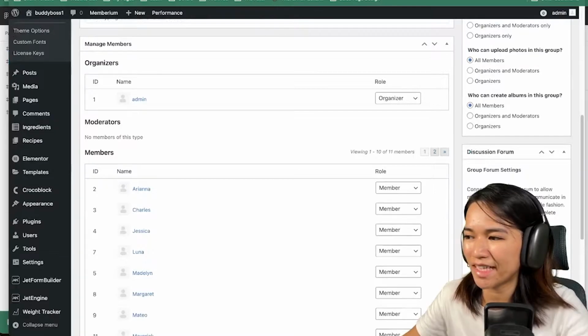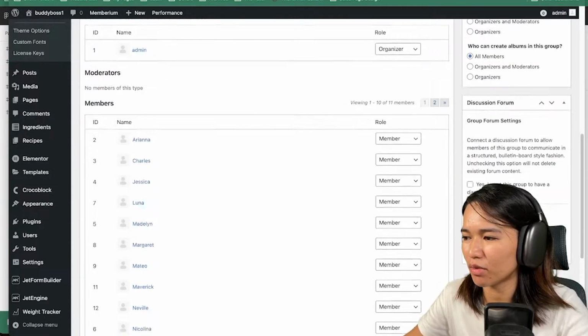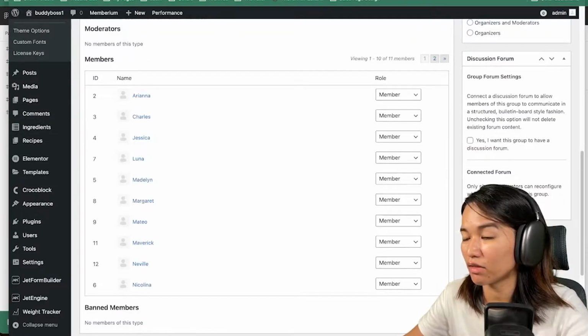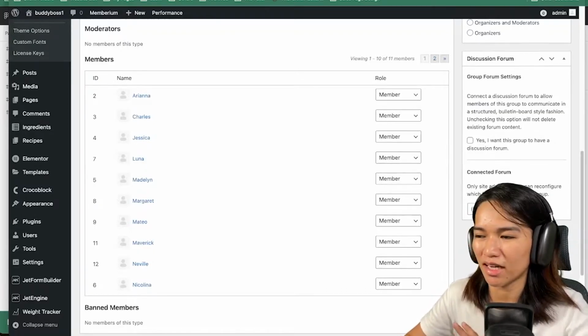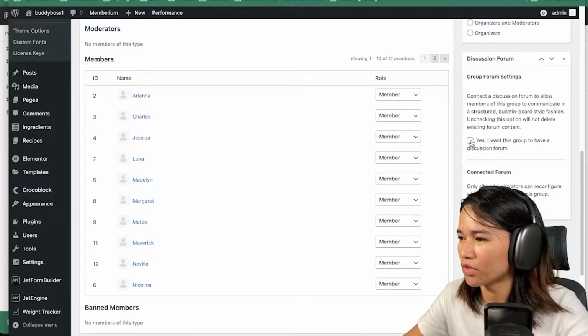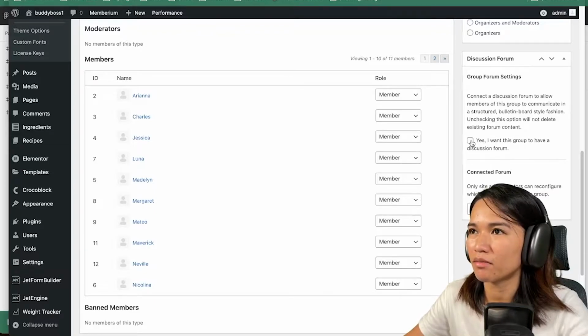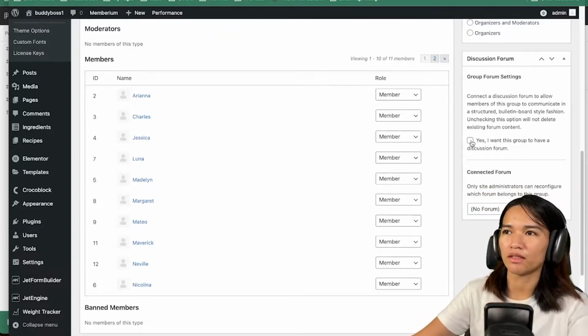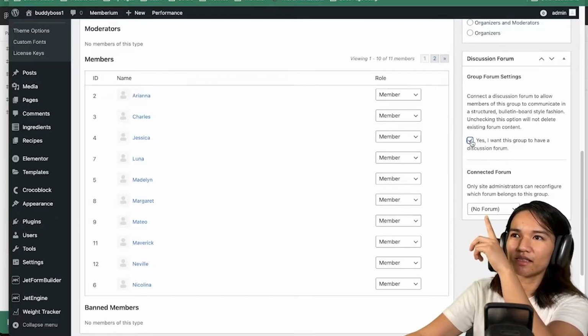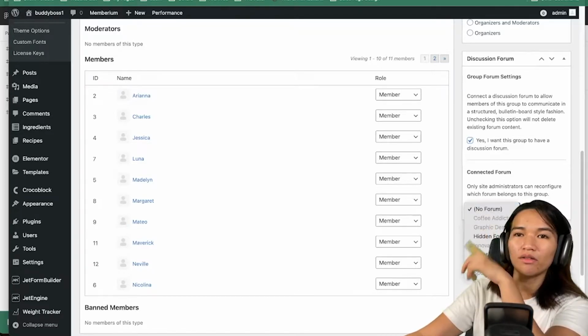So there's no attached forum here, but what I'd like to do is connect this to an existing forum so that we can check and play with the forum. I'm going to say yes on this box. And then here, I'm going to create a new forum.